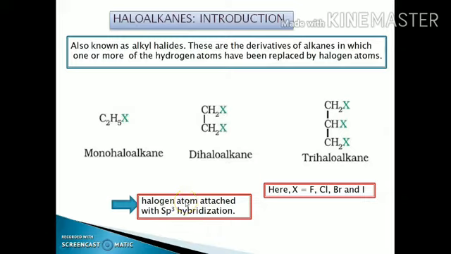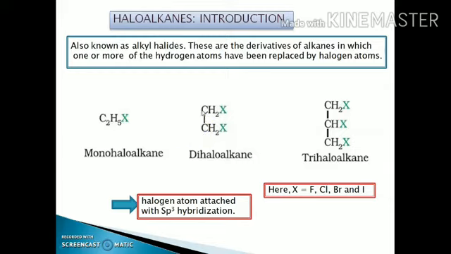As we know, the hybridization can be calculated with the help of the number of sigma bonds. This halogen group is attached to this carbon atom. This is the alpha carbon atom. Here again, the halogen group is attached to this carbon. This is also an alpha carbon atom.